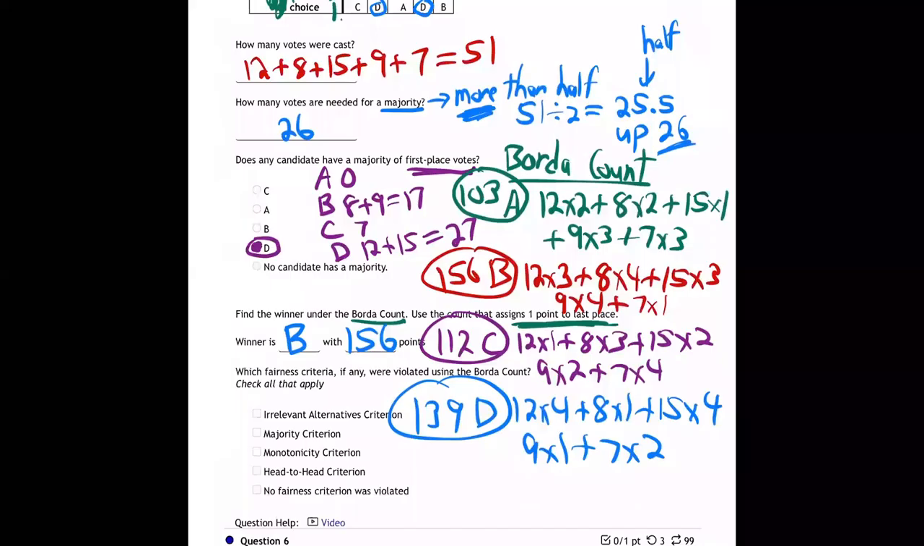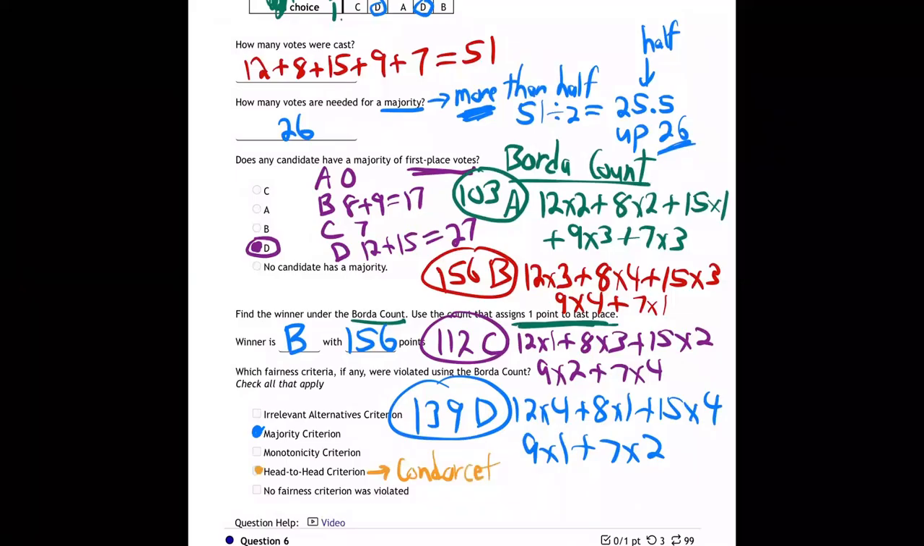Now, in addition to violating the majority criterion, we're also in violation of one more criterion, the head-to-head criterion. How do I know that? Well, let me remind you what the head-to-head criterion is. Head-to-head, also the other word for it is